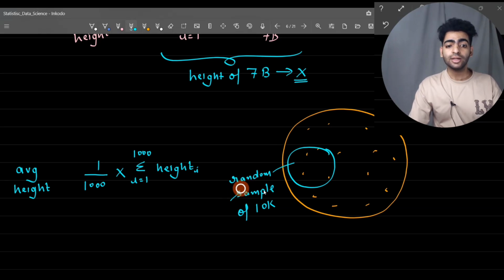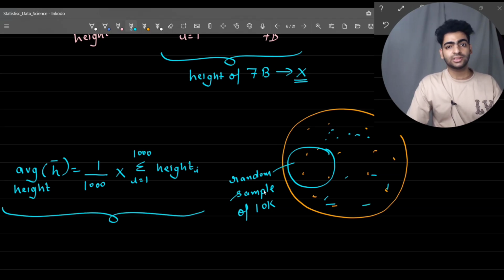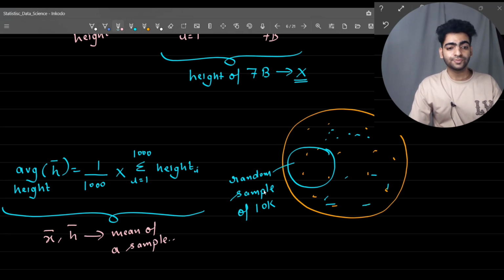Imagine these are all the randomly selected people we have. As soon as I compute the average height of the sample, it is often termed h bar. Oftentimes the sample mean is denoted using x bar or h bar, which is the mean of a sample.